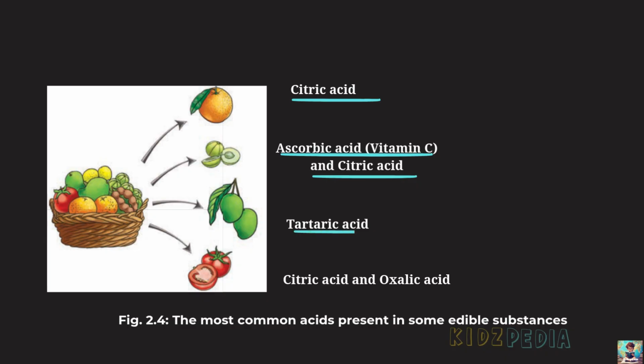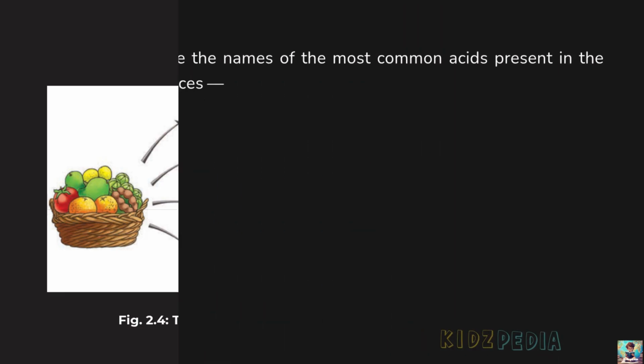And mango contains tartaric acid. And tomato contains citric acid and oxalic acid. So, different edible substances contain different types of acids that give them their characteristic taste. So, even though all these substances are acidic, they do not contain the same acid. Different foods can contain different acids, but they all show acidic properties.